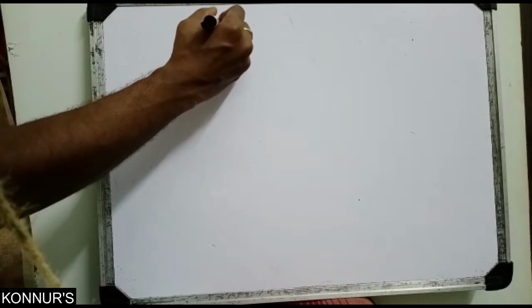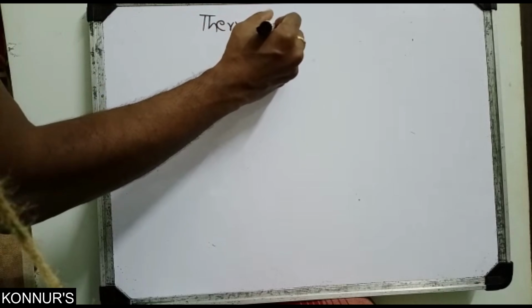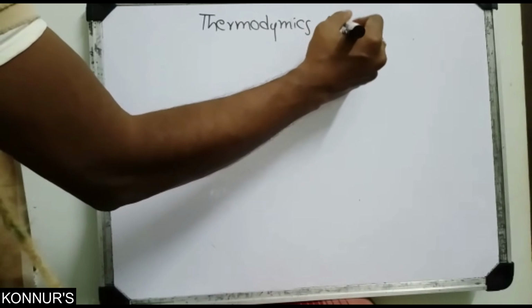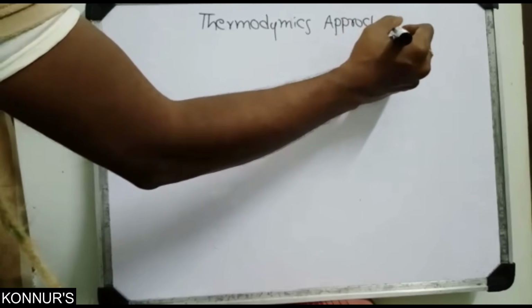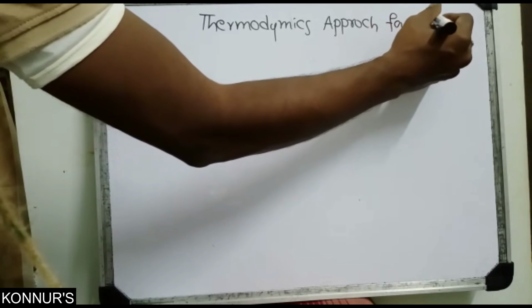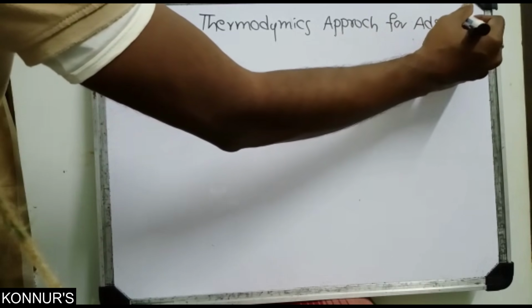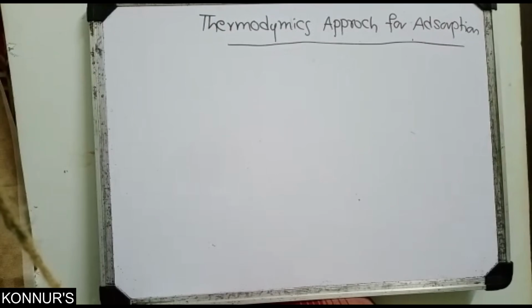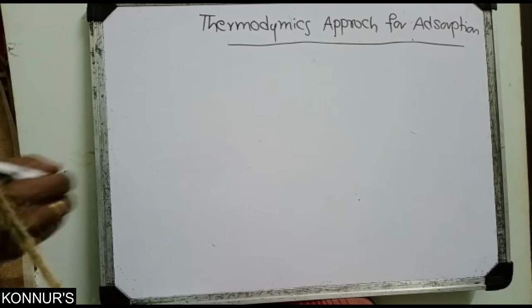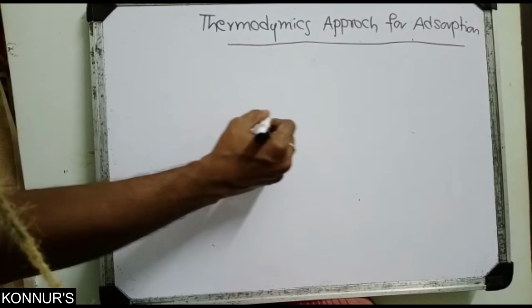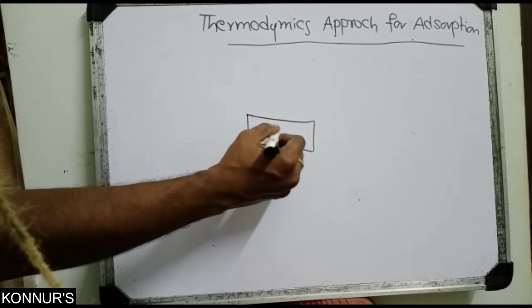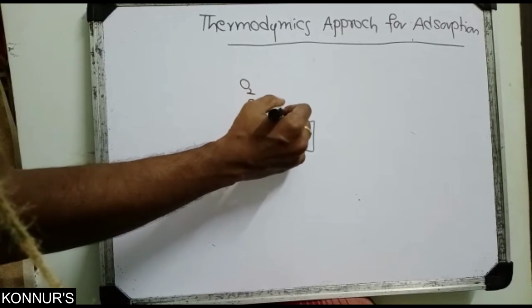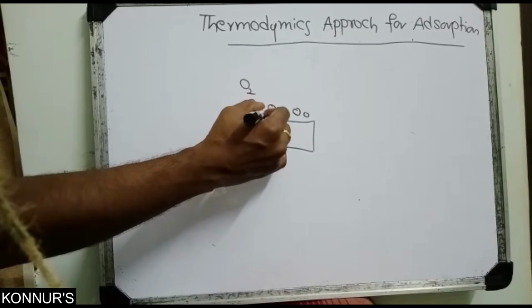Next, the important thermodynamic approach for adsorption. See, previously we saw iron material, where oxygen gas comes and is attracted.